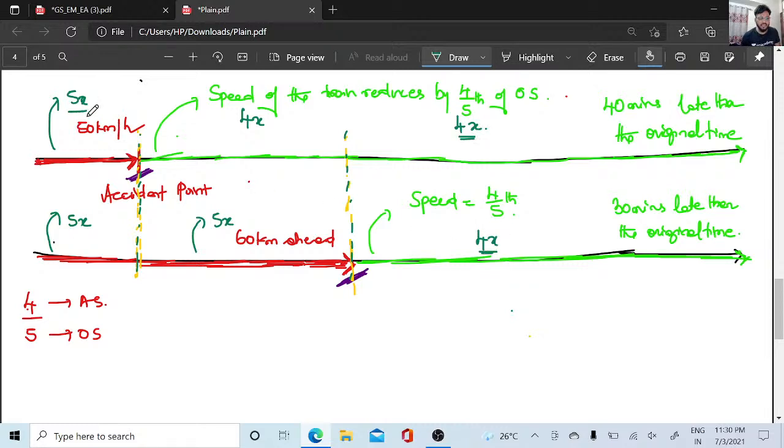Now, do I know the total distance? Distance is constant on both sides, but do I know what it is? No. But I know a key point here: 60 kilometers ahead. That means this particular partition which I have done, the D here is nothing but 60 kilometers. And I know the ratio of the speeds of both the trains, 4x and 5x.